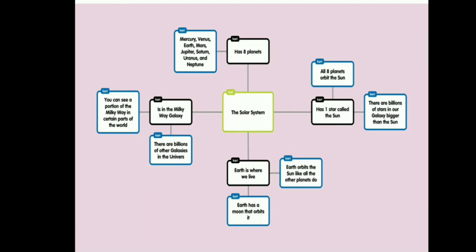And next, the left side: the solar system is in the Milky Way galaxy. It is located in the Milky Way galaxy. There are billions of other galaxies in the universe. And you can see a portion of the Milky Way in certain parts of the world. And next we go through the upside. The solar system has 8 planets: Mercury, Venus, Earth, Mars, Jupiter, Saturn, Uranus and Neptune.